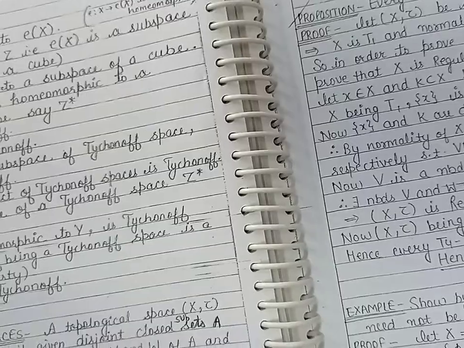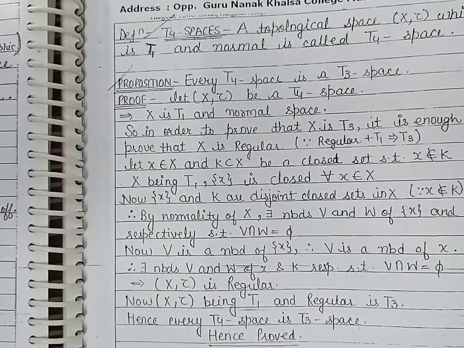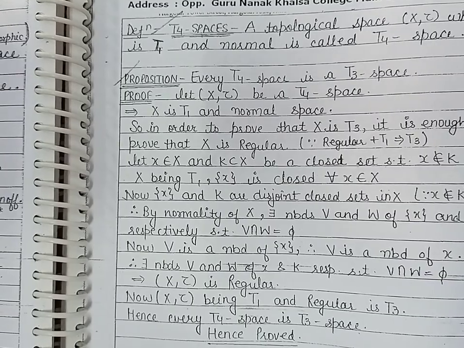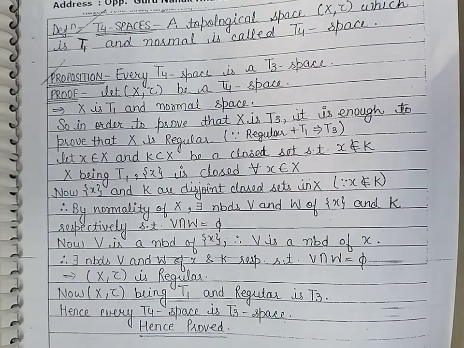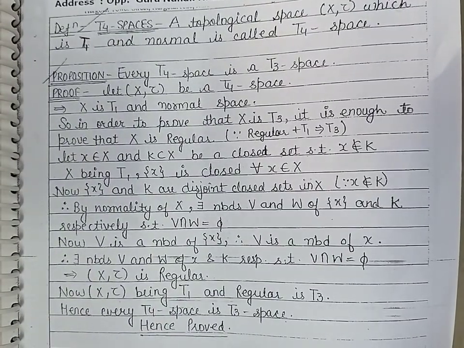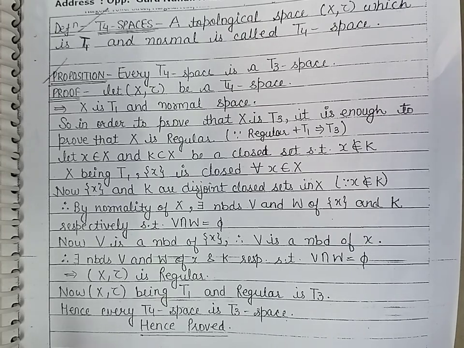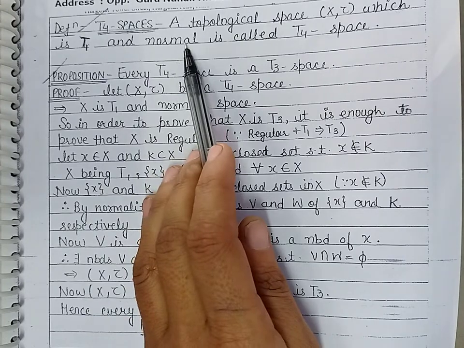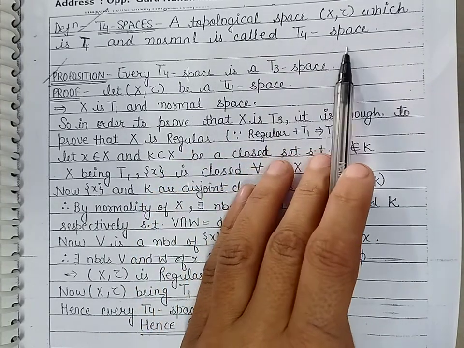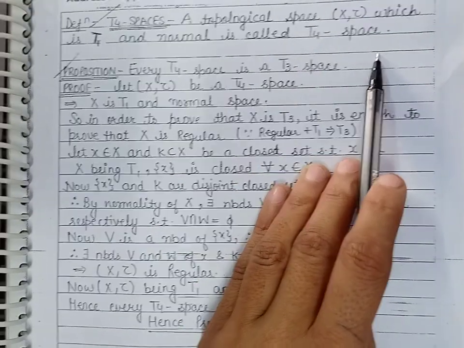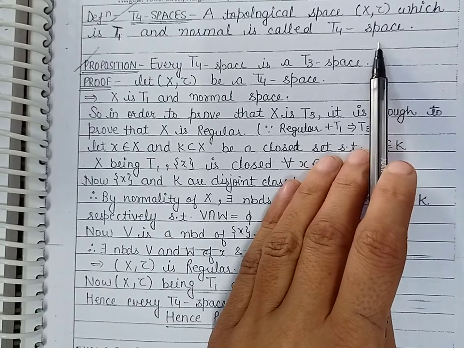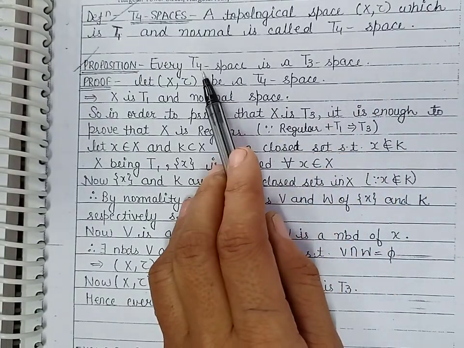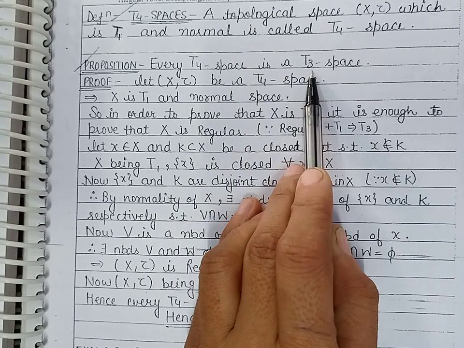Next we define T4 space. A topological space (X, τ) is said to be T4 space if it is T1 and normal space. So the space which is T1 as well as normal, that is called T4 space. Now next we discuss the theorem. Every T4 space is T3 space.